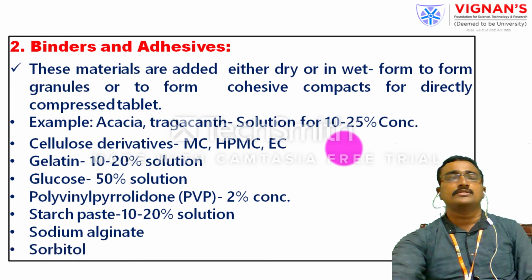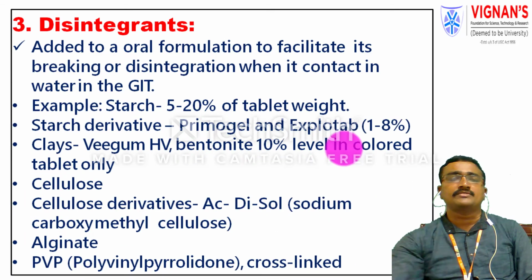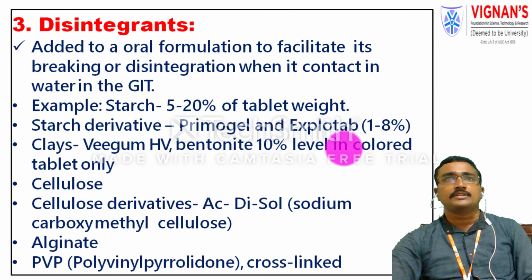These are some of the examples of binders and adhesives we generally add in solid dosage forms administered by the oral route. Some disintegrating agents are also added, mainly to facilitate breaking or disintegration when in contact with GI fluids or water. Examples of disintegrating agents are starch, at a concentration of 5 to 20%, and starch derivatives like Primogel and Explotab, at a concentration of 1 to 8%.